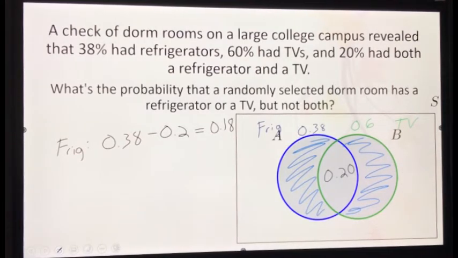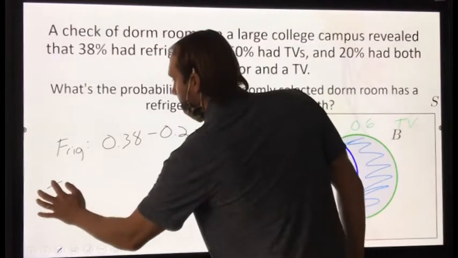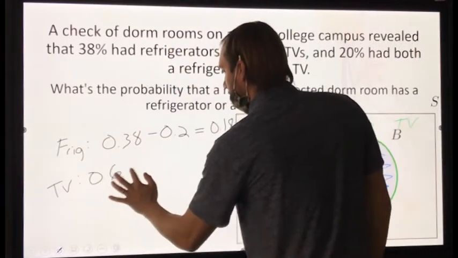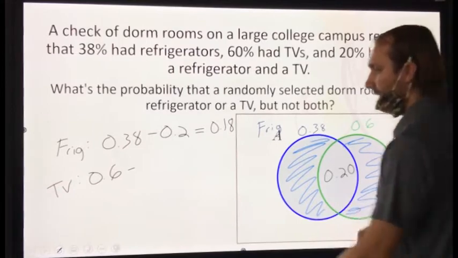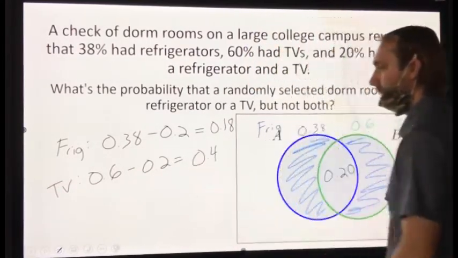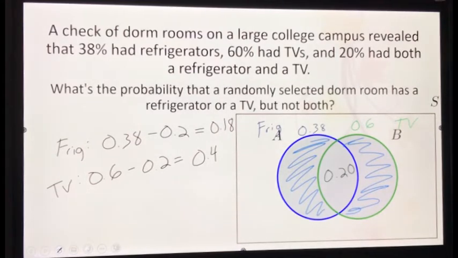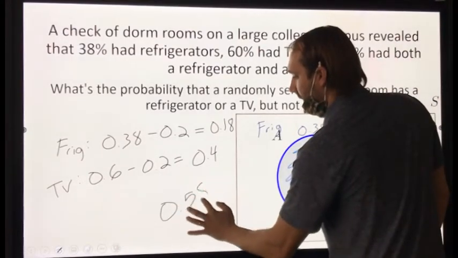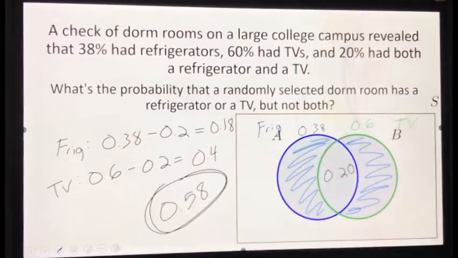We're not thinking of percentages as answers just yet, because we're going to be using these decimals later. And then with TV is 0.6 minus, because I don't care for this region, 0.2. Did you get 0.4? All right. So what is the probability of having a refrigerator or a TV but not both? 0.58. What say you? Everybody else?